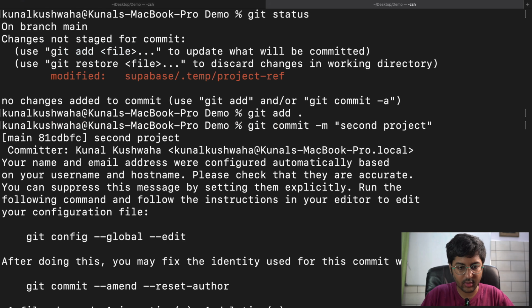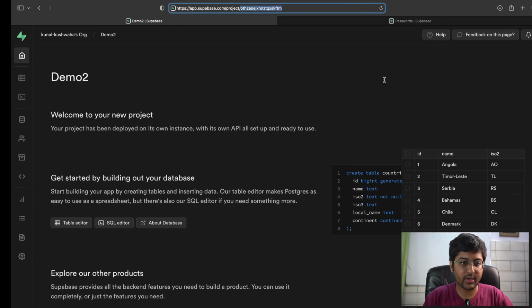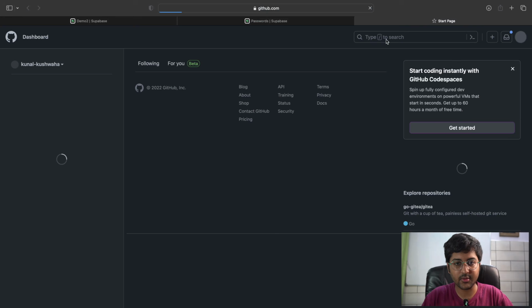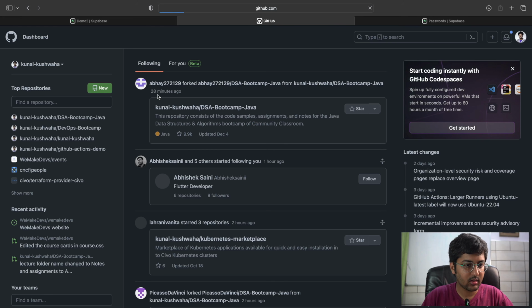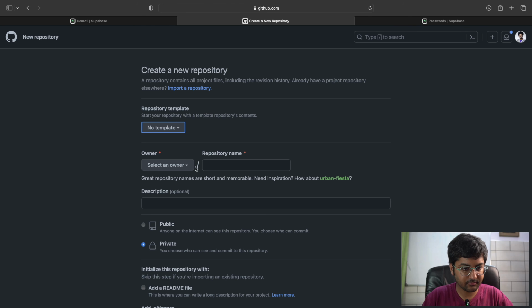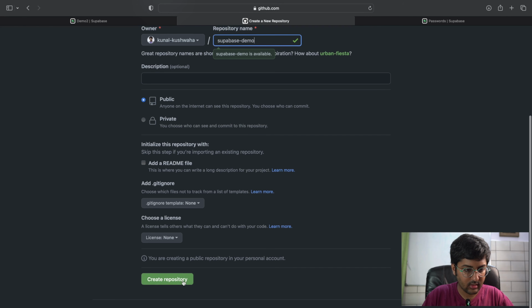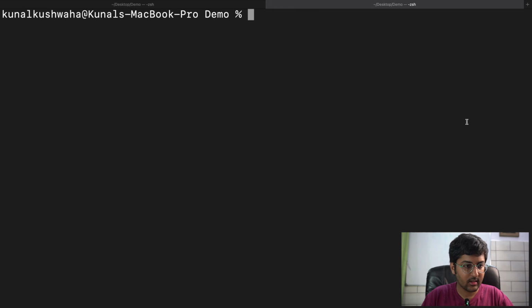Second project. That's fine. I'm going to create a new GitHub repository. I'm going to go to github.com, new repo. I'm going to call it Supabase demo. Create a repository.